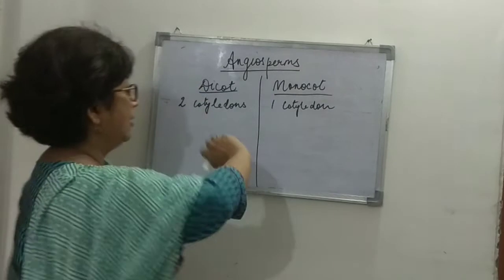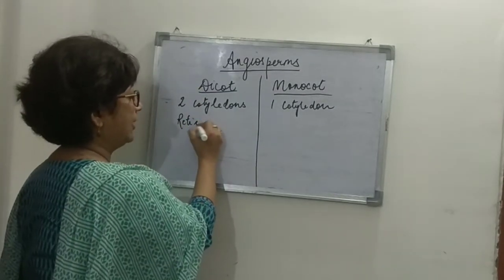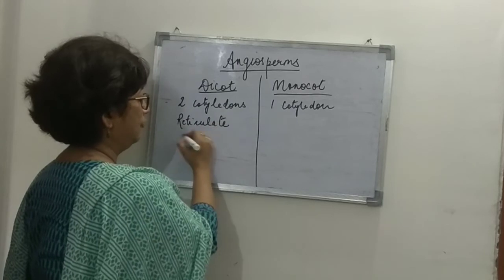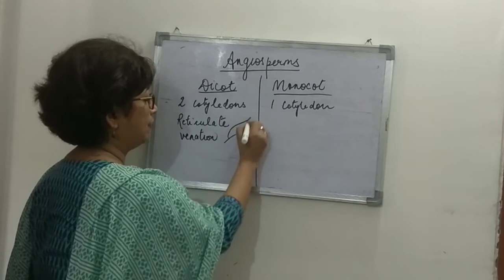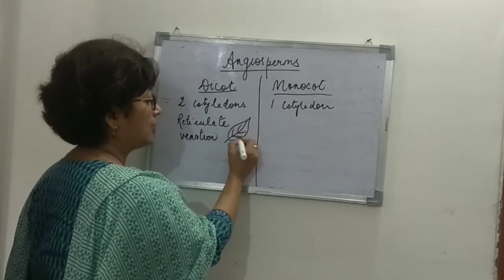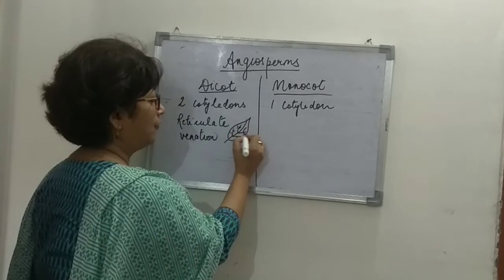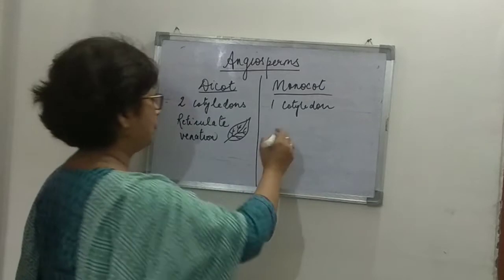The dicots have reticulate venation. When you draw a leaf, you draw the midrib, then the veins which further divide, forming a net-like structure in the leaf. That is reticulate venation.